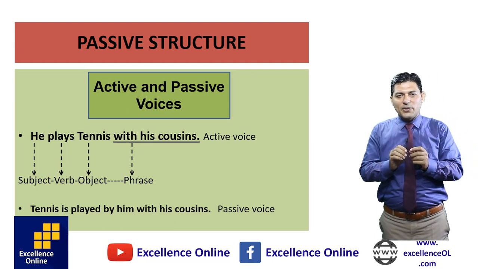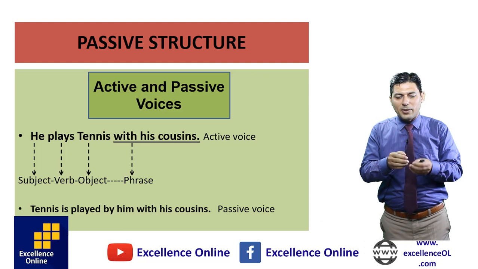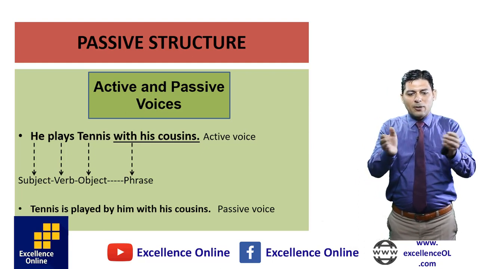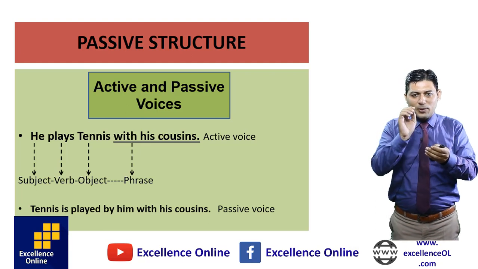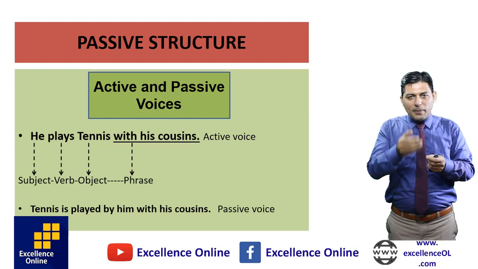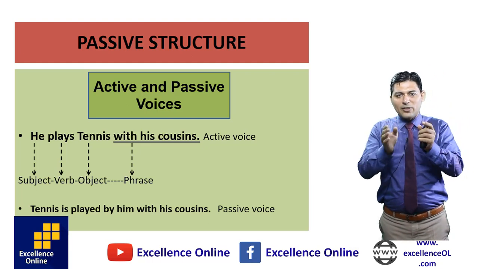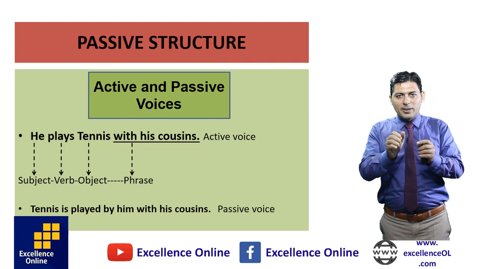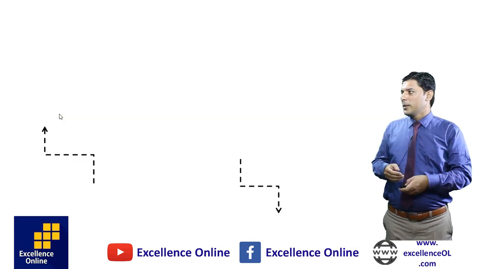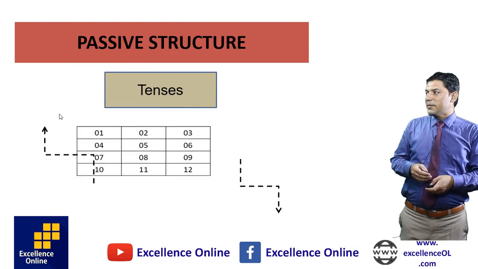When you want to emphasize the object, then we have passive voice. Both are right, both have different places, and according to the situation, whether you are emphasizing subject or object. If you are just focusing on the subject, then active voice, or if we have the reverse, then passive structures, right?